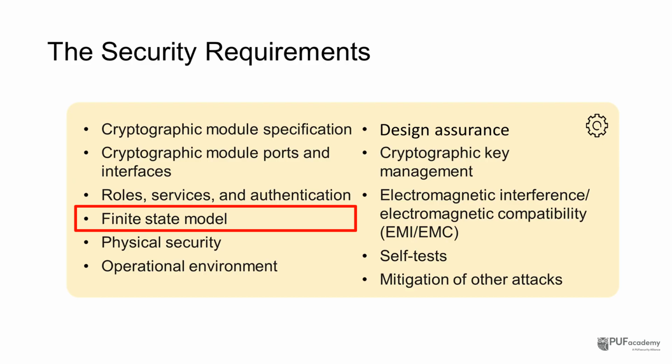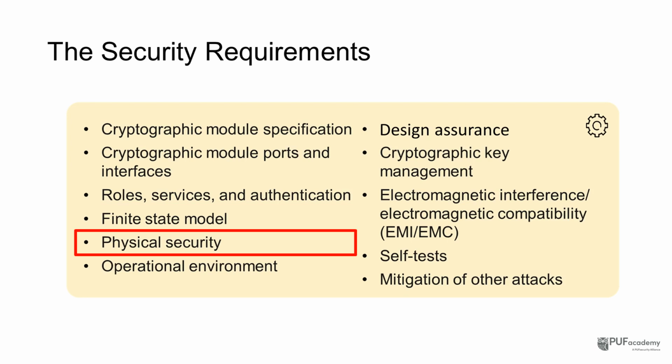A finite state model shows how the module behaves step by step. For example, when you power it on, it runs self-tests, then moves into normal operation. If something fails, it must go into a safe state and block sensitive operations. You can't skip those checks.